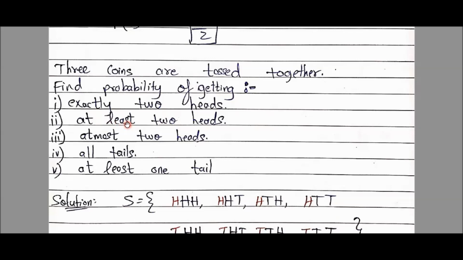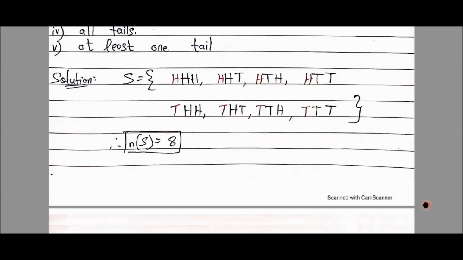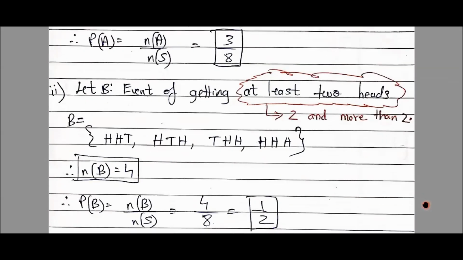At least means कम से कम 2 heads. क्या प्रोबेबिलिटी है of getting at least 2 heads? कम से कम 2 heads. अरे whenever we say this like this, कम से कम 2 heads means 2 heads भी चलेगा and it can go up to 3 heads also, but 1 head नहीं चलेगा. Okay, so now let's proceed to our sum. First we will make the event.